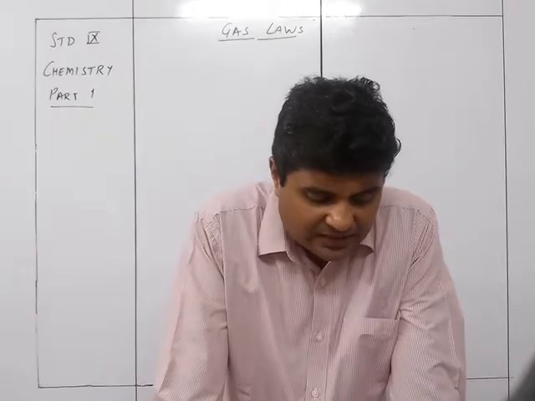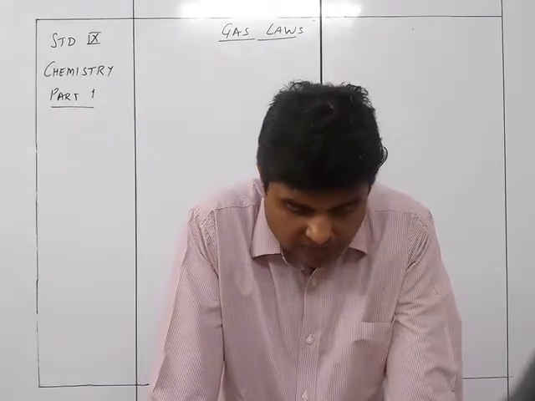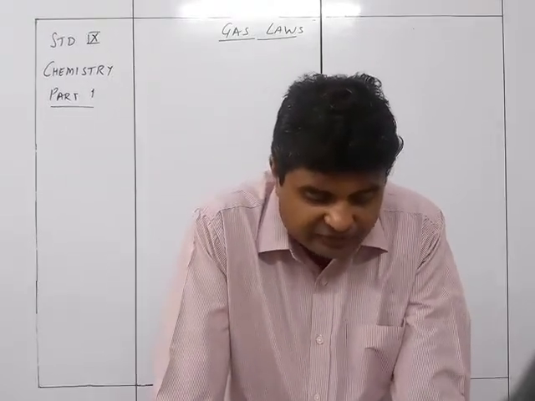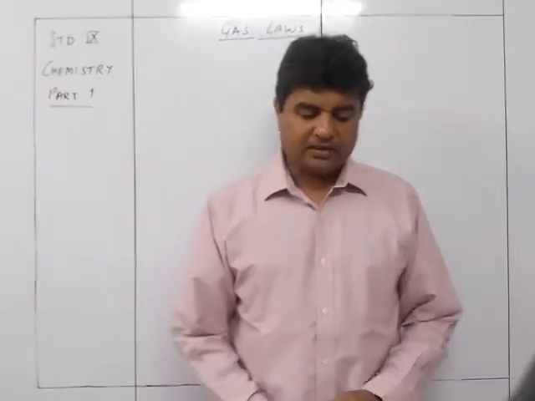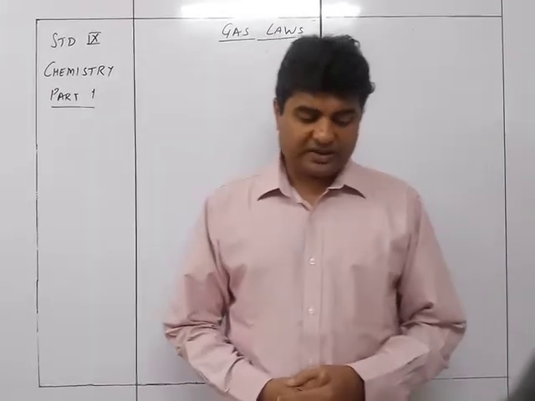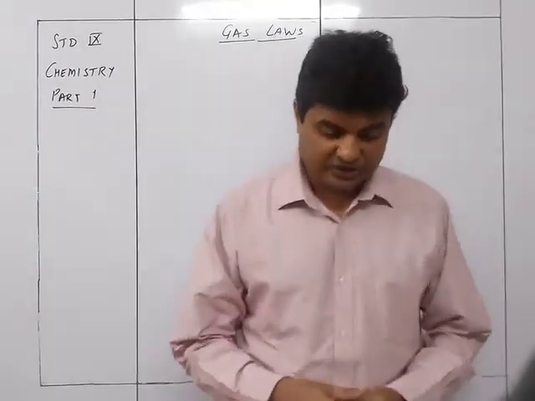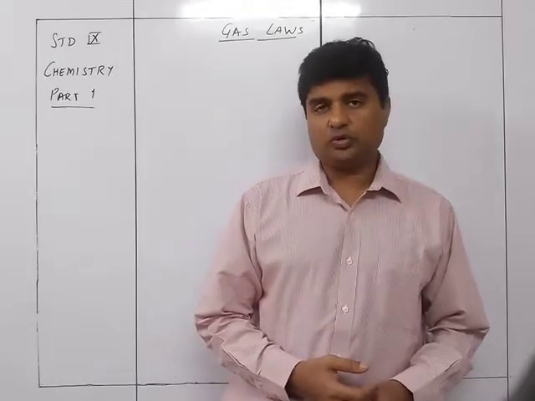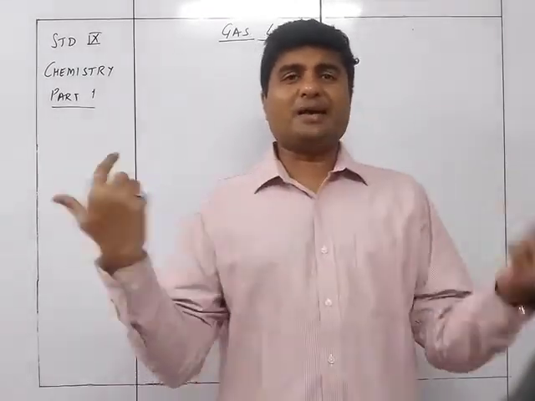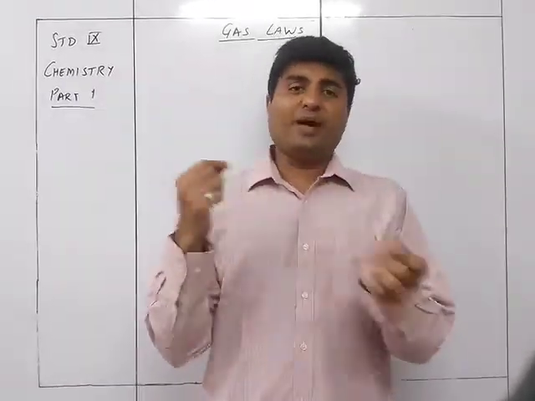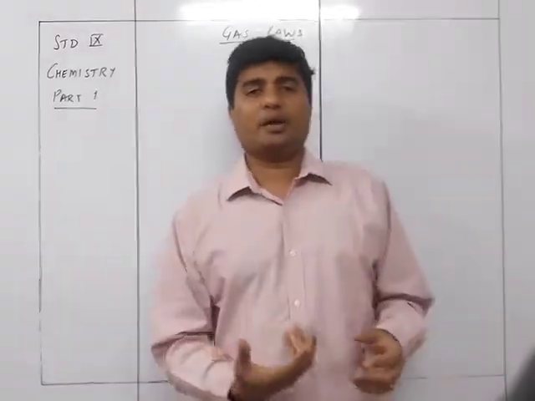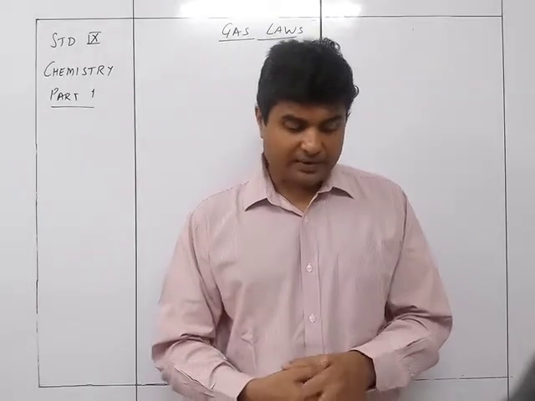So gas laws are certain rules which a gas follows when subject to a change in temperature, pressure and volume. The effect of change of any one of the above parameters affects the other two parameters. For example, the volume of the gas undergoes significant change if its pressure or temperature is slightly changed. The parameters are described in the table shown below. So, you know very well that pressure, temperature and volume are interconnected. A small change in any one of them, there will be a drastic change in the other two. So that's why they are very much correlated to each other. So let's see how they are correlated. First of all, temperature.